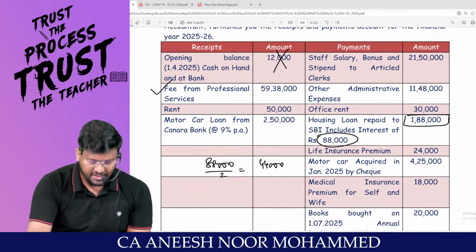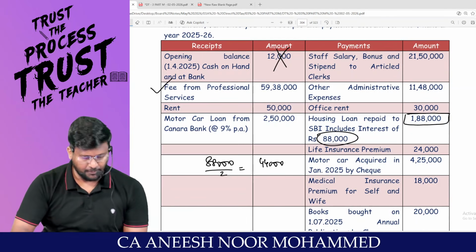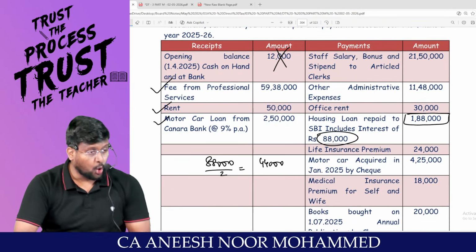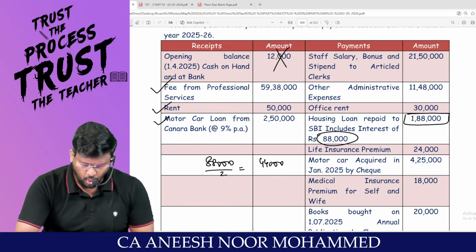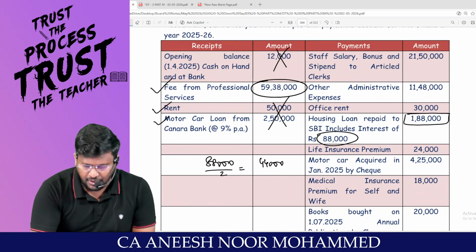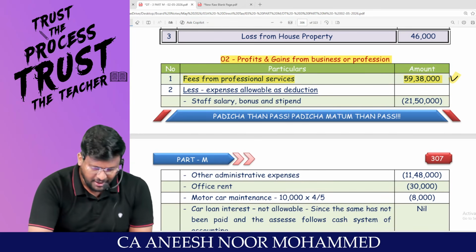Next one. Sir, is the rent PGBP income? No. We already included it in the income from house property. Is car loan income? No, it's a liability. So even that will not come. Only 59,38,000 will come as the income of the PGBP. From that, I have to reduce expenses.